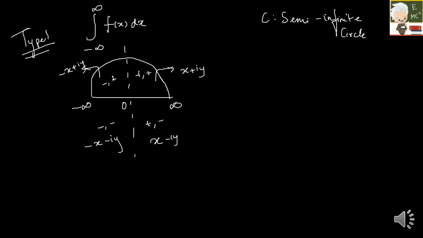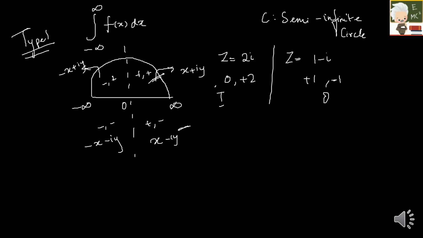So suppose my z is equal to 2i. Is it lying inside this region or outside? It is going to lie inside the region because it is 0 comma plus 2, right? So this is going to be in the first quadrant. Suppose my z is equal to 1 minus i. So 1 minus i means plus 1 comma minus 1. So this is going to lie in the fourth quadrant, so it is going to lie outside the circle. So you should be able to recognize this point first.